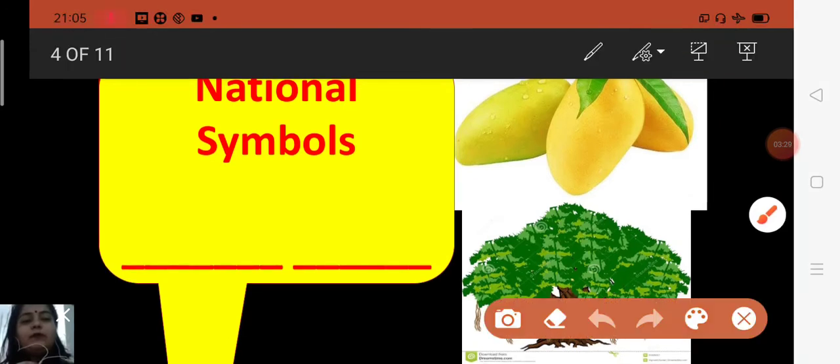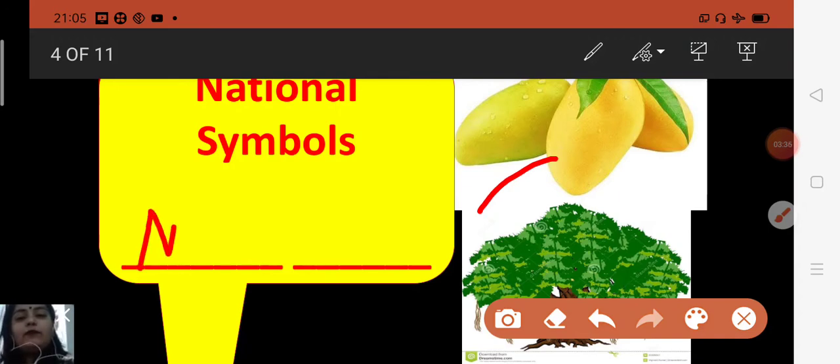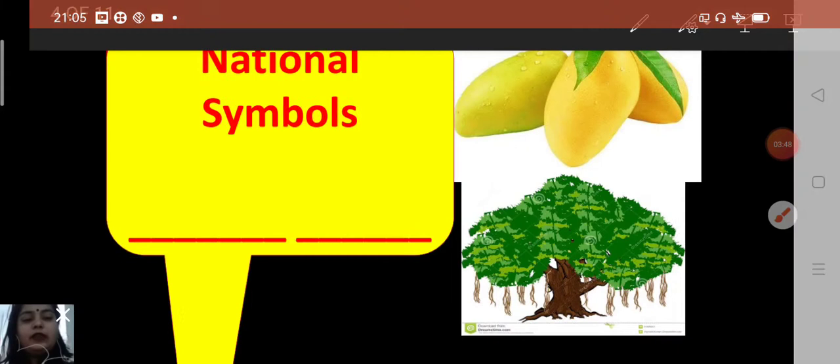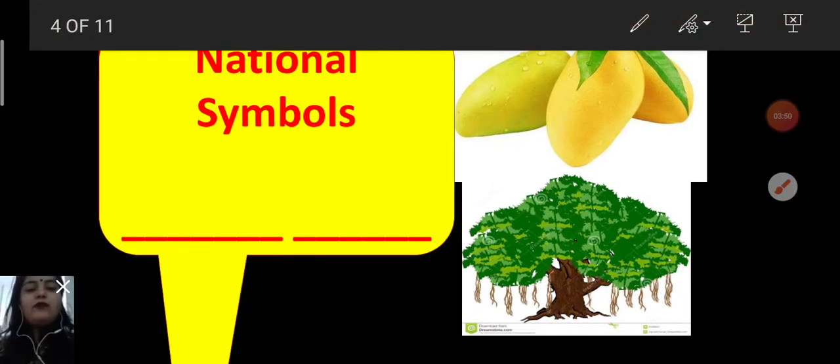You can write here mango, because mango is our national fruit. So there you will write mango, spelling M-A-N-G-O, mango. And second, children, you can see in this picture, there is banyan, spelling B-A-N-Y-A-N. It is our national tree. Banyan is our national tree, and it symbolizes the country's unity.